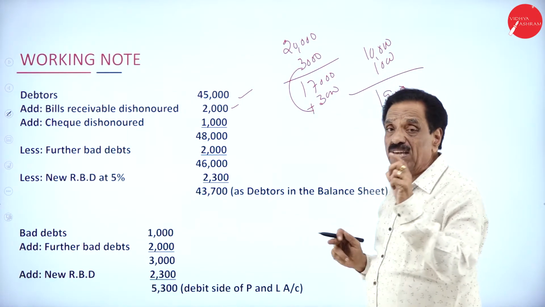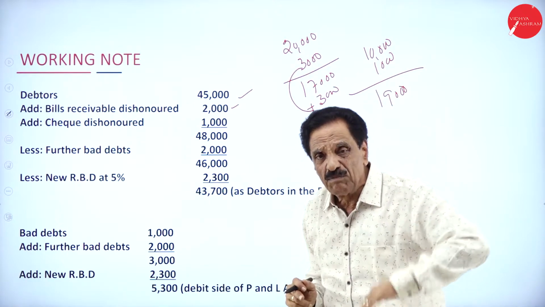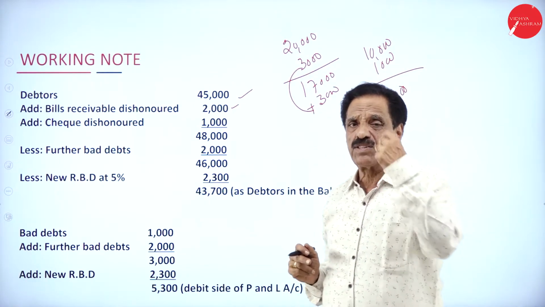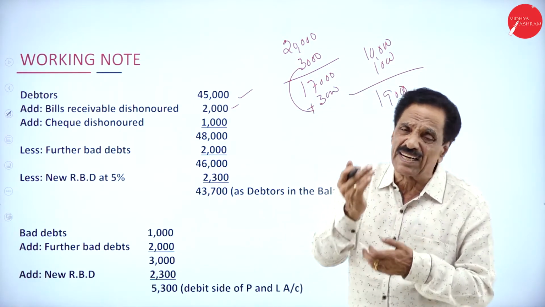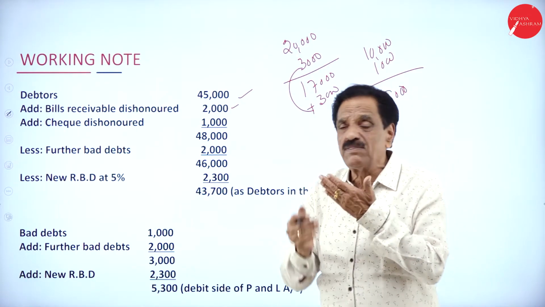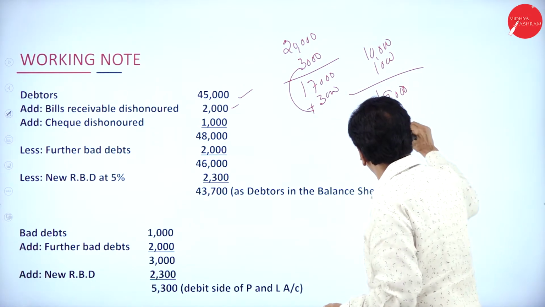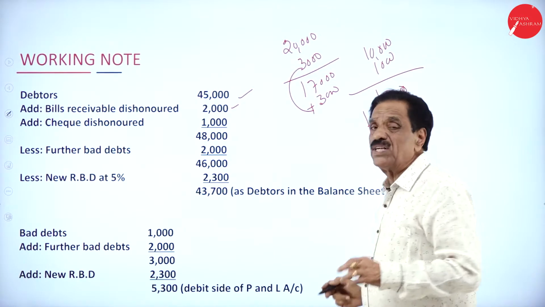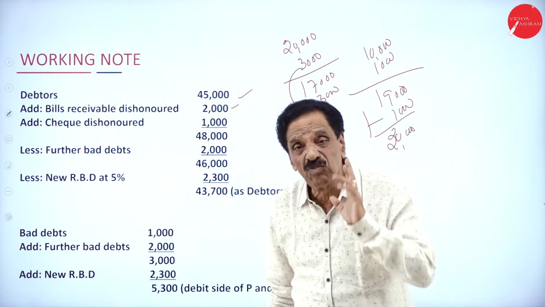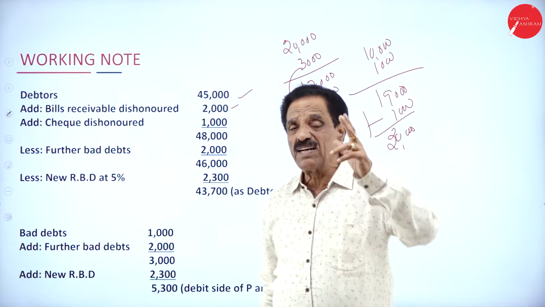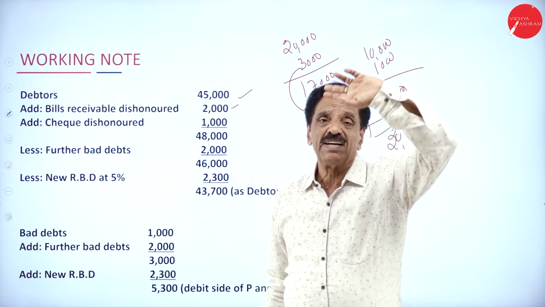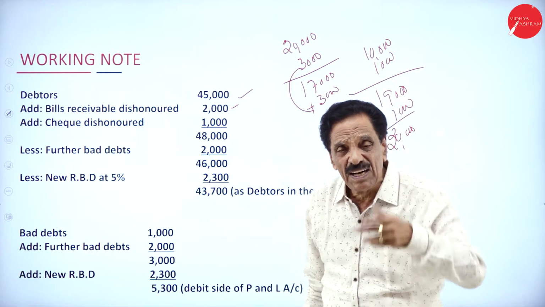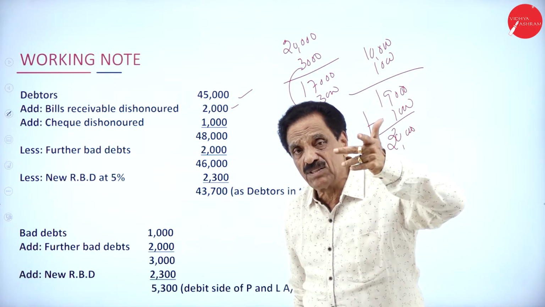What's the value of the check he has given? 1,000. Now, Mr. Vishal presents the same check to a banker. So it is dishonored. Dishonor means no money is there. Then for 19,000, 1,000 will be added back. Once again, he becomes the debtor to the extent of 20,000. I think you follow. When the bill receivable dishonors, deduct from bills receivable, add to debtor. Check dishonor, deduct from cash at bank, add to debtor.